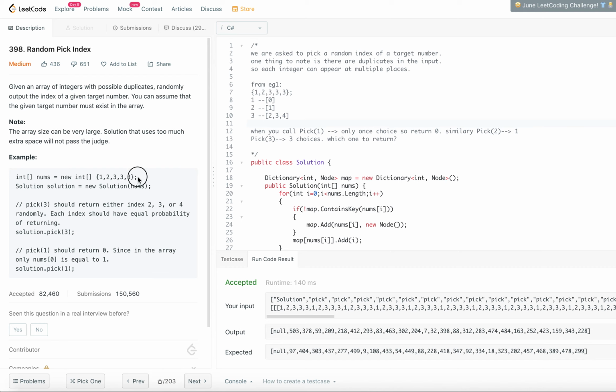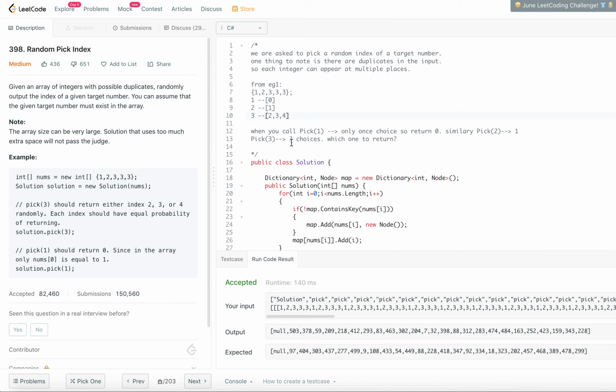I took the numbers from the example given here: 1 2 3 3 3. Number 1 appears only one time in this array, at index 0. Number 2 appears at index 1. Number 3 appears multiple times, three times, at index 2, 3 and 4.